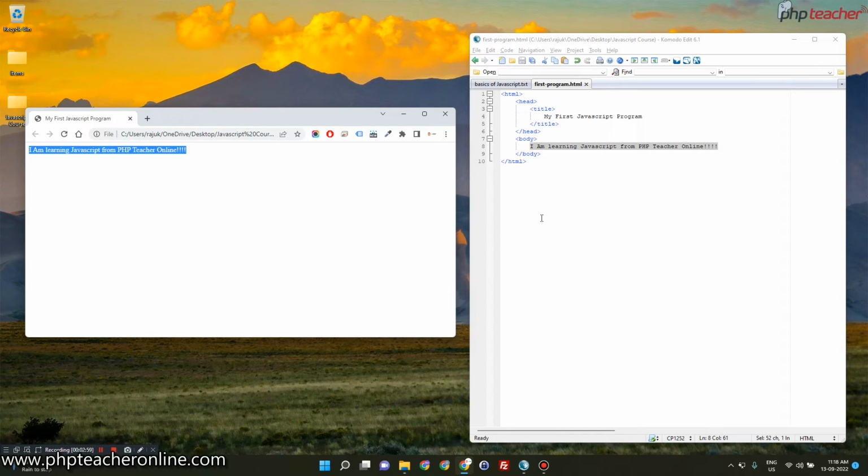Now what I want to achieve through this program is to create a JavaScript with a function. Now, what is a function? I'm going to explain that right now. A function is basically, you can assume it this way, like people around us do certain works. Someone is constructing a building, someone is constructing a road, someone is cooking some food, or someone is manufacturing a motorcycle, bike or a car.